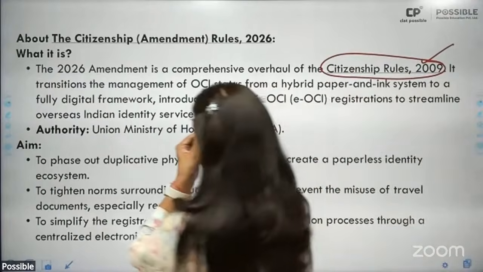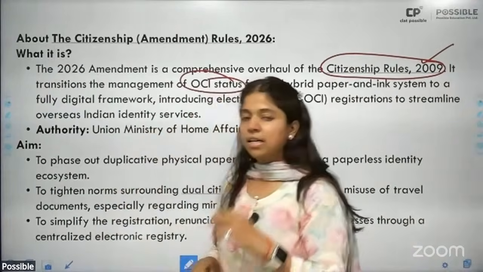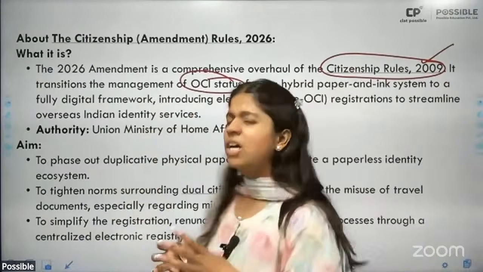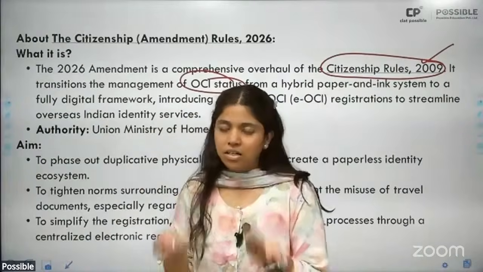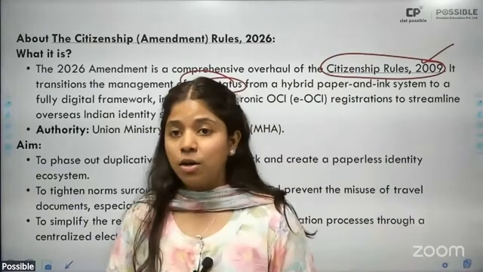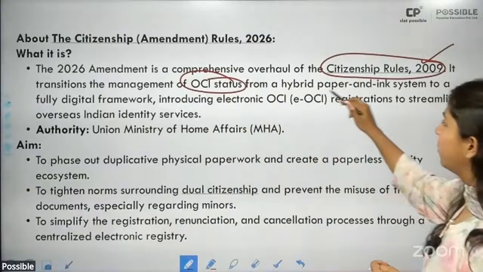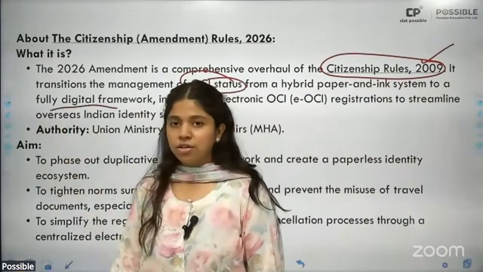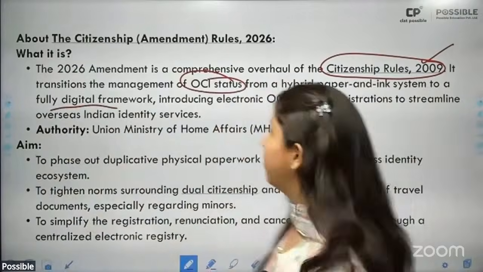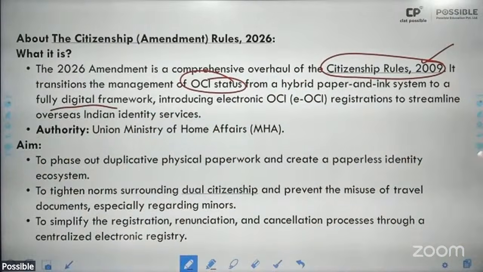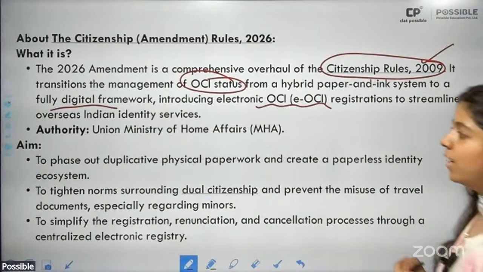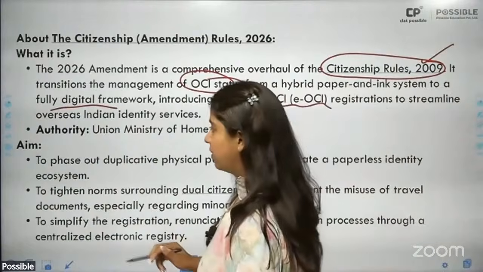And what does it actually seek to control? It is the OCI status, that is Overseas Citizens of India status, and this is pertaining to tightening certain controls over the OCI card holder. It is also now going to bring about digitization of the entire OCI process and framework, moving from a hybrid paper and ink system to a fully digital framework, introducing electronic or e-OCI registrations to streamline overseas Indian identity services.